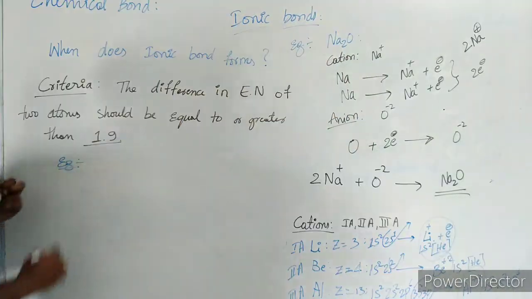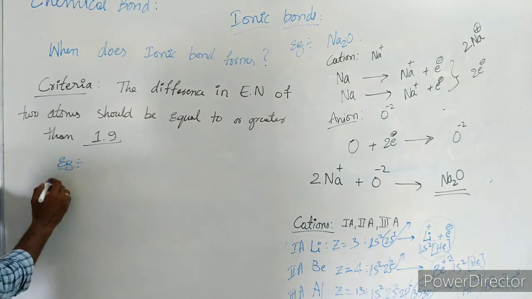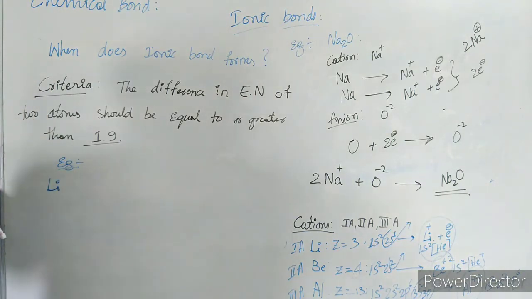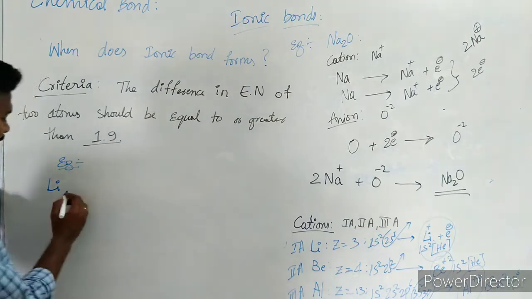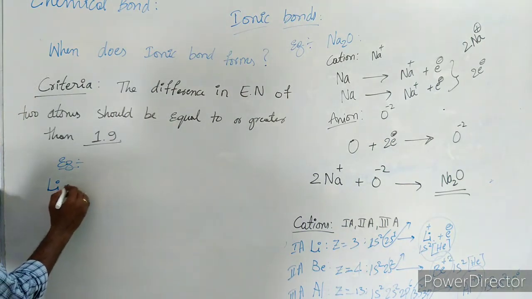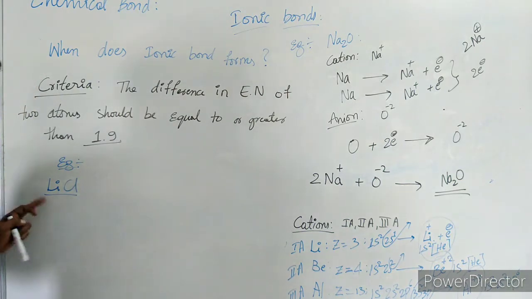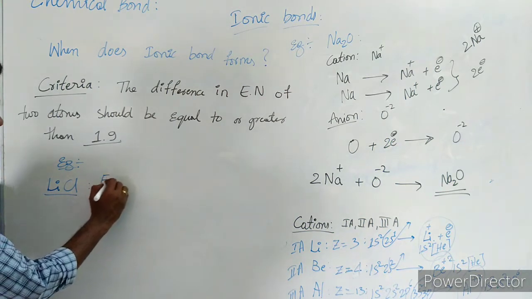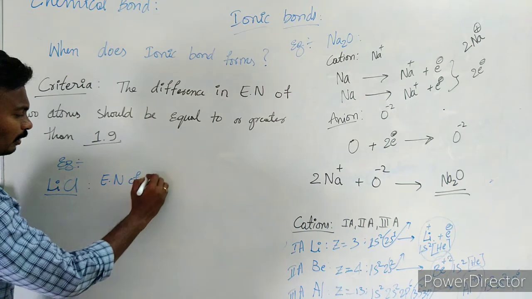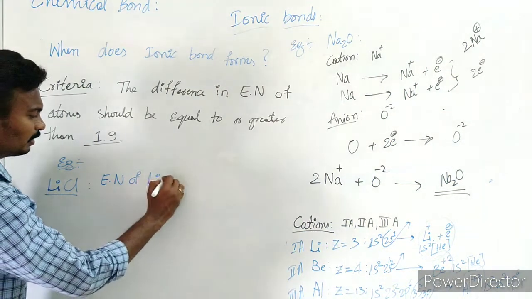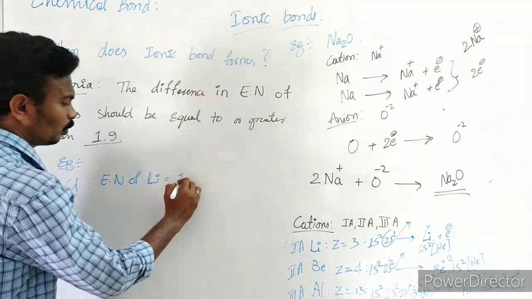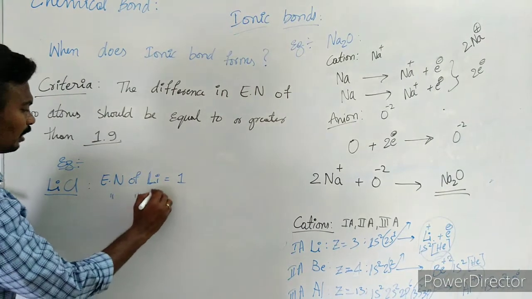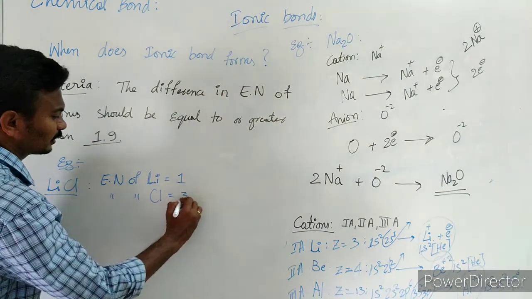Let us check this by taking lithium and chlorine. Let us see whether the bond in lithium chloride is ionic or not. The electronegativity value of Li, lithium, is 1. The electronegativity of chlorine is 3.